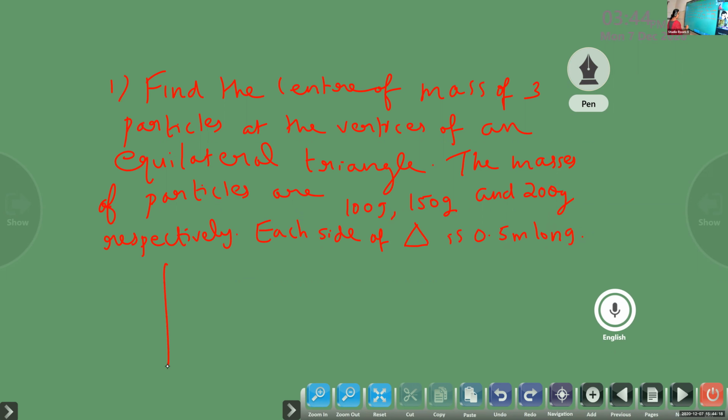First draw the figure. Since it's a coordinate system, you have to find out in the y-axis what is the center of mass, in the x-axis what is the center of mass. So we have to find two coordinates, the x coordinate and y coordinate, for the center of mass. X here, y here. So an equilateral triangle. The first one starts from the origin. That is 100 gram, and at the origin its coordinates are going to be 0, 0, you know.